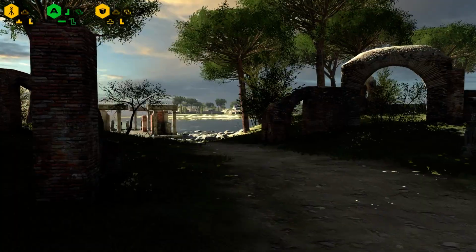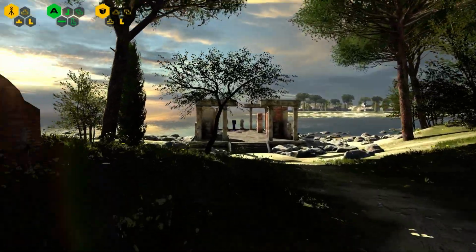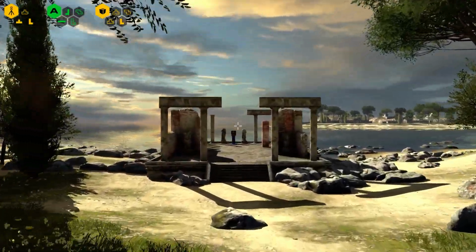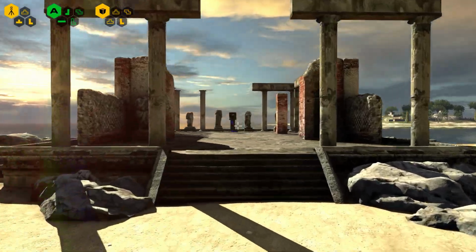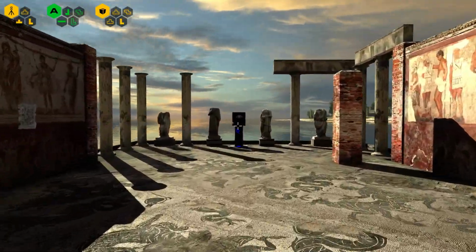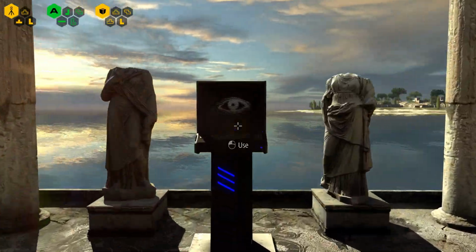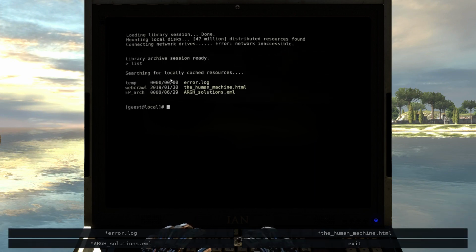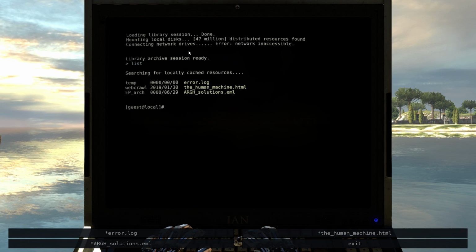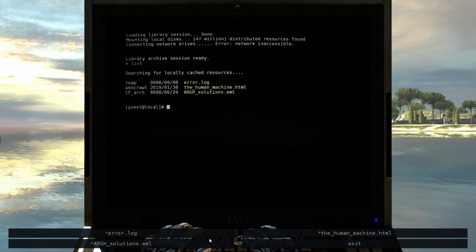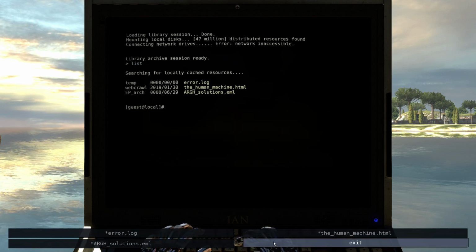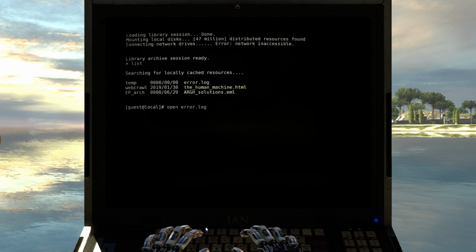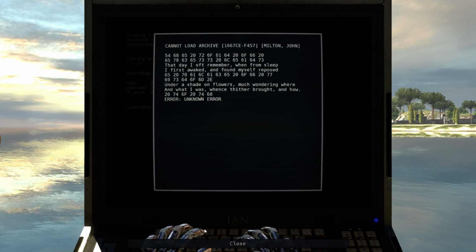Interesting. All of this technology, not a single mirror. Probably on purpose. Ooh, what's this? Network inaccessible, listing the archives, distribution list. We got the error, the human machine, and the ARC solution. Error log. Okay, more hex.